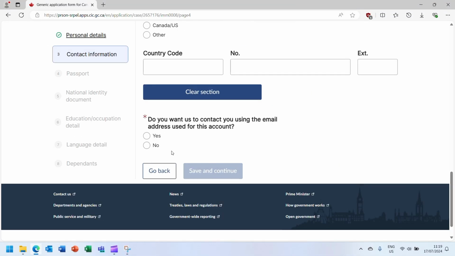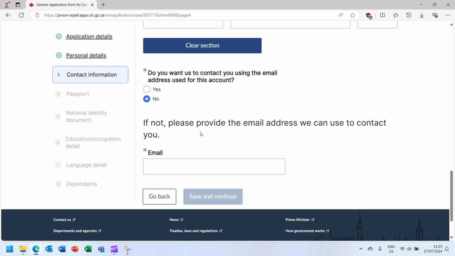In the contact information section of the form, when answering the question, "Do you want us to contact you using the email address used for this account?" the answer should be no. A personal email address for the principal applicant should be provided.